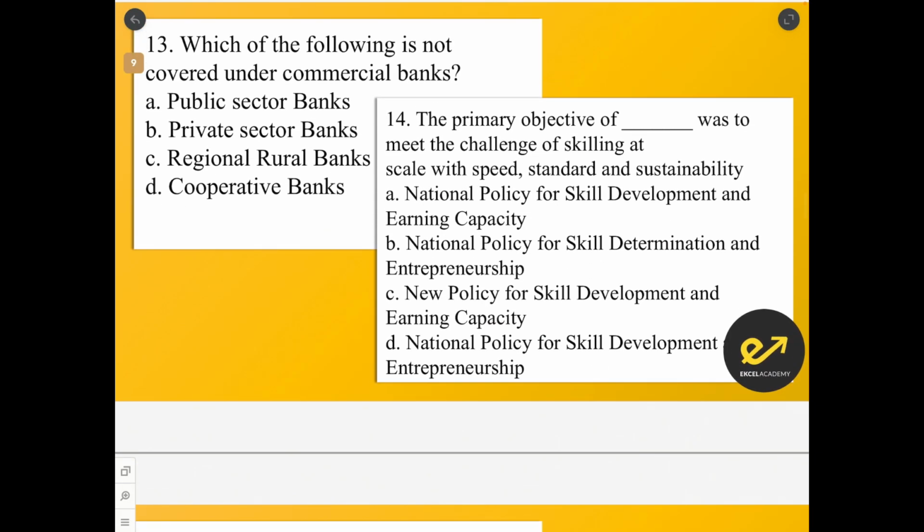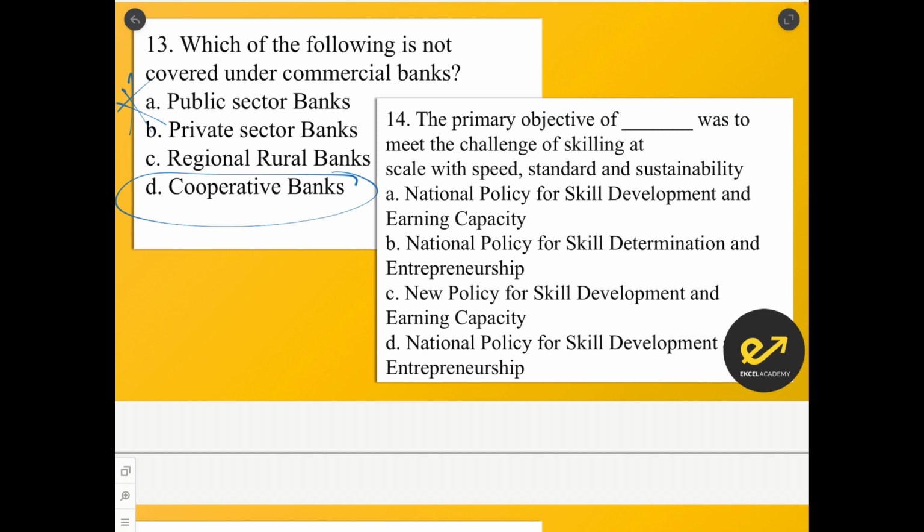Which of the following is not covered under commercial banks? The cooperative banks were not covered. So this question goes like this. They were not covered, but now there is a legislation that is passed which has made even the cooperative banks come under the regulation of RBI. So I am not 100% sure whether it has come into force. If it comes into force, then cooperative banks will also be under the regulation of RBI.